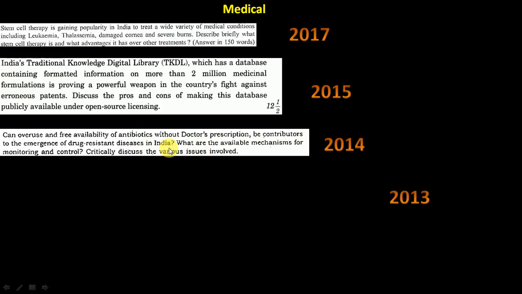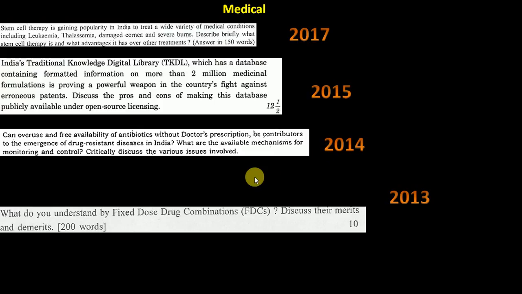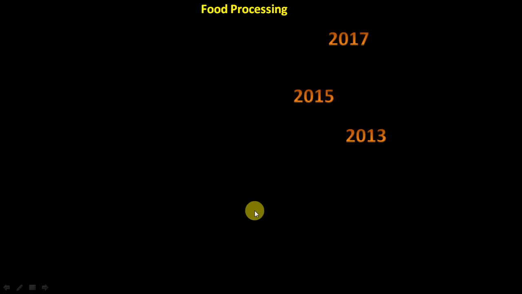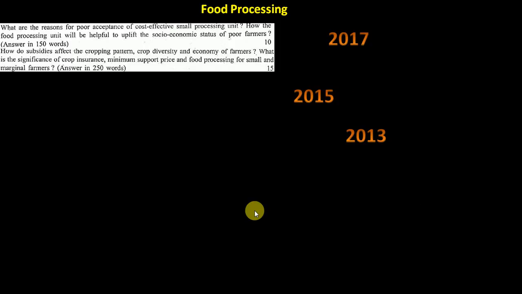This is actually not a very unusual thing, because it has come time and again in both prelims and mains, so you will be familiar with this, but it's a question of 2014, so not sure if it will repeat or not. Fixed drug combination, again a direct question if you have learned this particular topic. When such a thing comes, there is no other go. If you have learned about it, then you can do it, else you have to leave it.